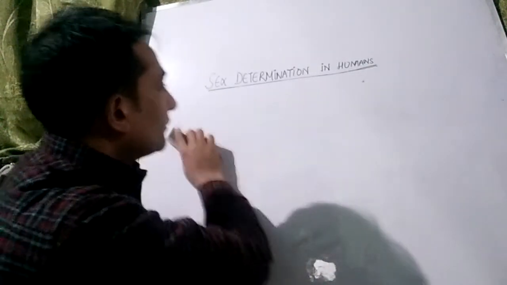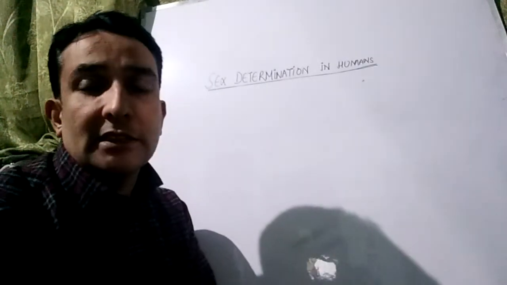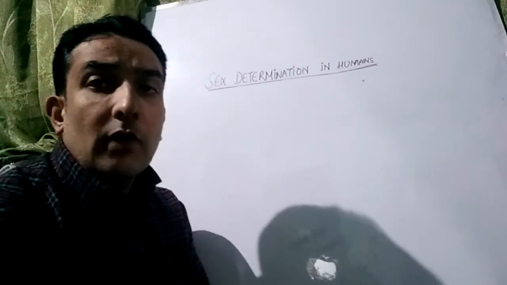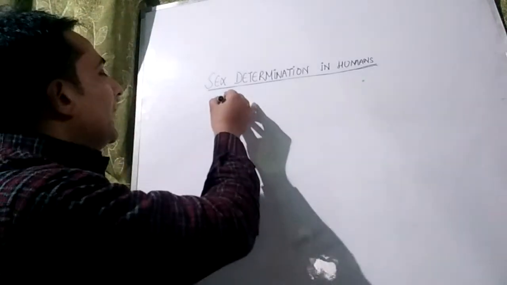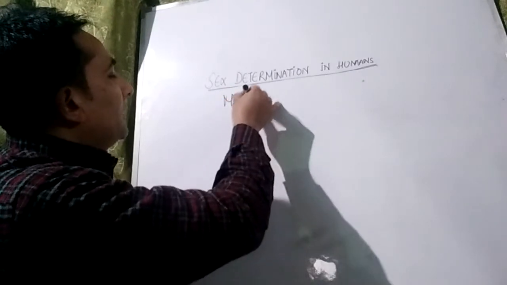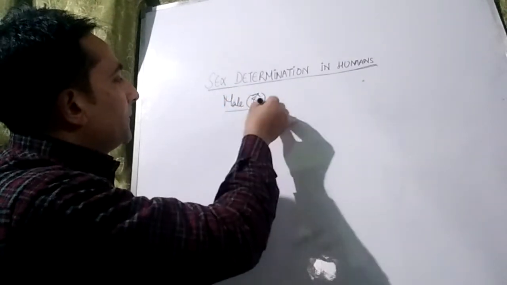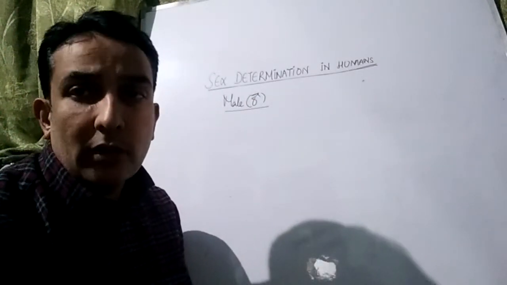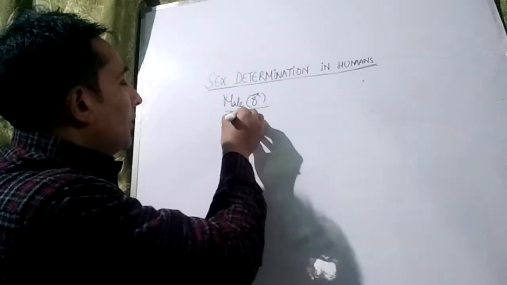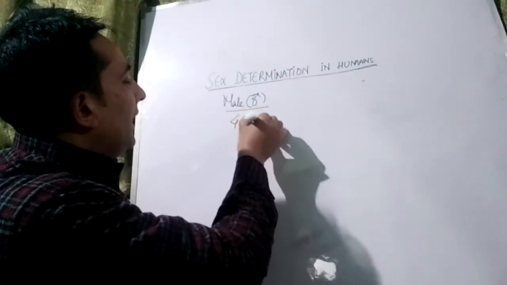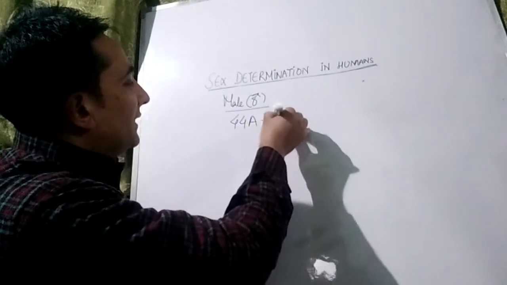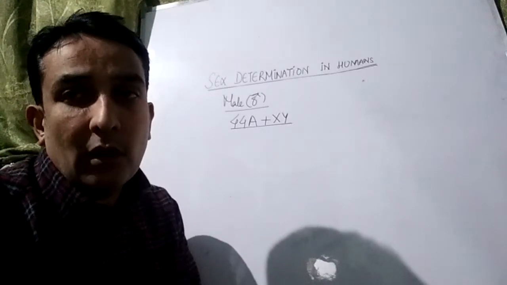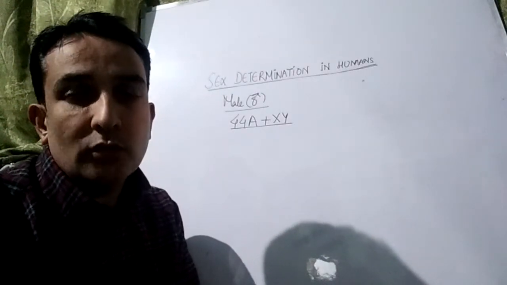After that, we will see what will happen once the gametes are formed, that is the sperms are formed in males and the ova are formed in females. For example, take the first case, that's of the males. Again, I will say that a male is represented by this sign in genetics. So we shall talk about the males. In males, there are 44 autosomes. So we say the chromosomal formula in males would be 44A, A means autosomes, plus one pair of sex chromosomes, that's XY. So this is the chromosomal formula in normal human males. 44A means 44 autosomes plus XY.